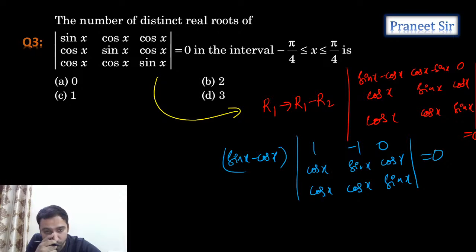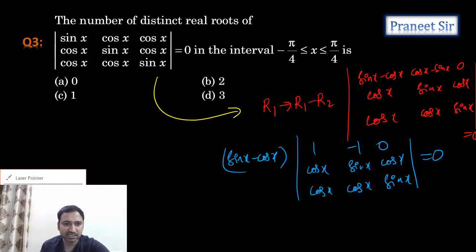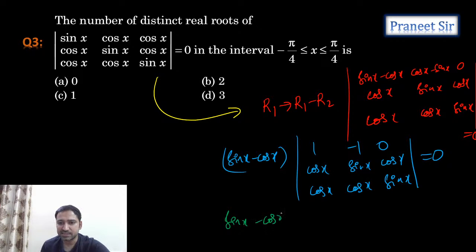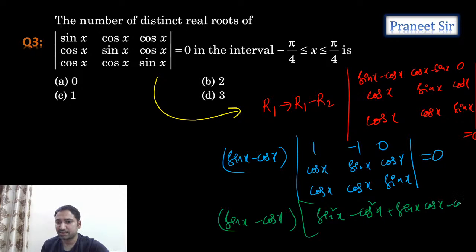Let's expand this. Are we getting the second option? Let's check it. First part we already got, which is sin x minus cos x. Now let's expand the second part. The second part is sin square x minus cos square x, and then sin x cos x minus cos square x.